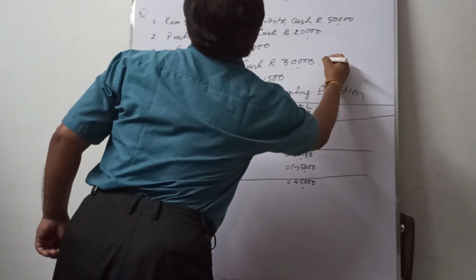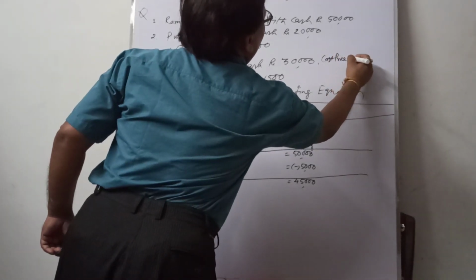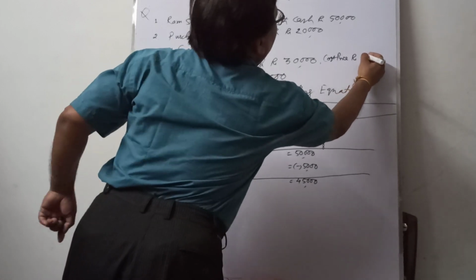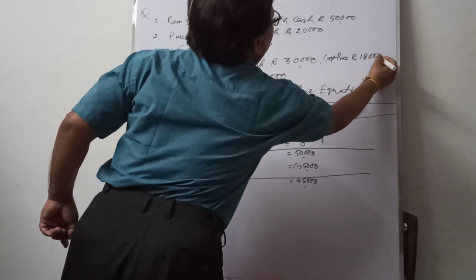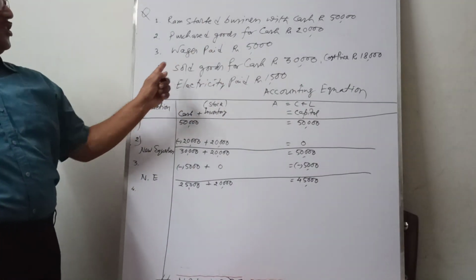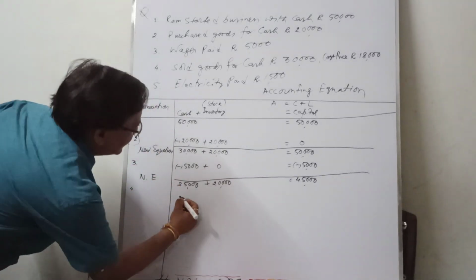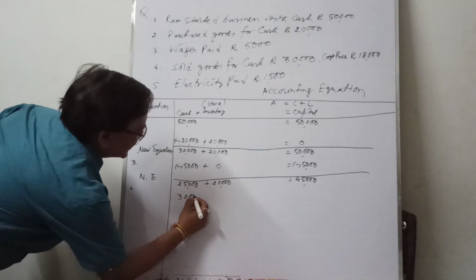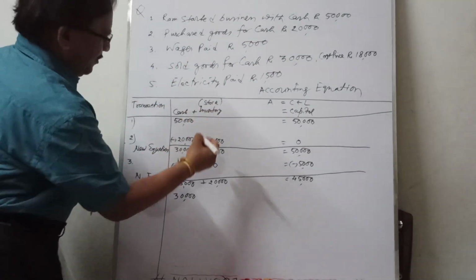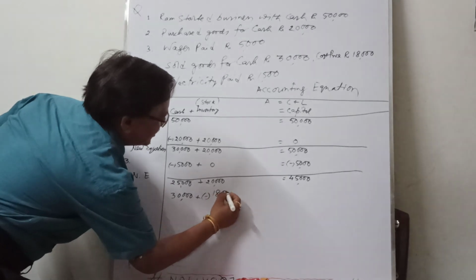That means the cost price, rupees 18,000. Sold goods for cash means cash increases 30,000. Now cost price 18,000, that means stock decreases, minus 18,000.